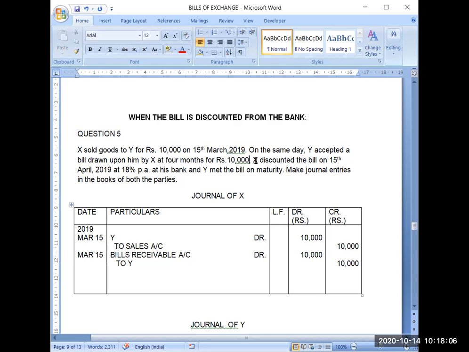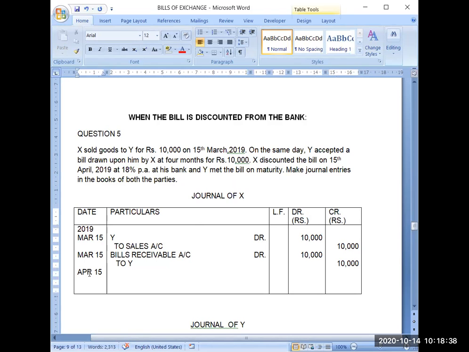X discounted the bill on 15th April, which means the bill was written on 15th March and the duration was 4 months. But the bill was discounted. Obviously, who will get the discounted payment? The seller will get the discounted payment. X was the seller, that's why X will discount the bill from the bank. And the discounting date is April 15, just after 1 month.